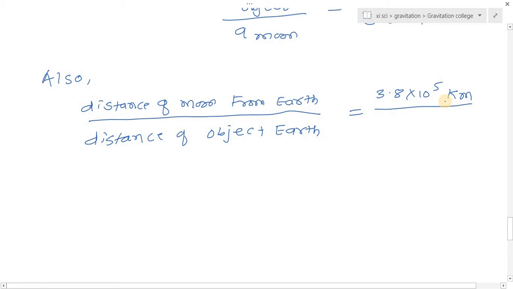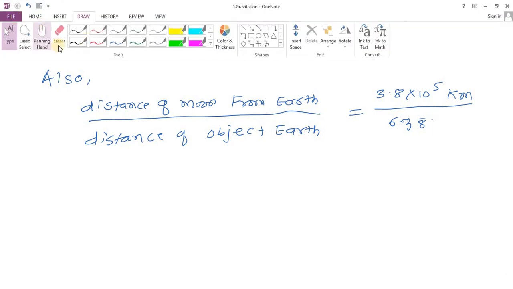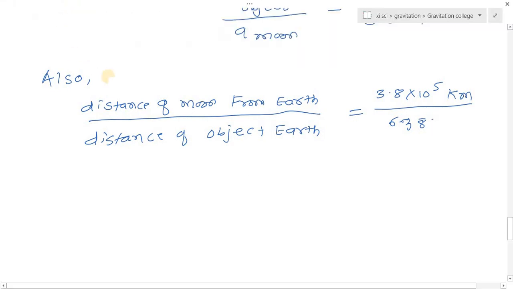if the object is on the earth surface, then the distance is nearly equal to the radius of the earth, which is 6378 kilometer. So here we have to use the distance of object from earth, and we consider that the object is on the earth surface, then it is equal to the radius of the earth, 6378 kilometer. If I take the ratio here, then it is equal to 60.